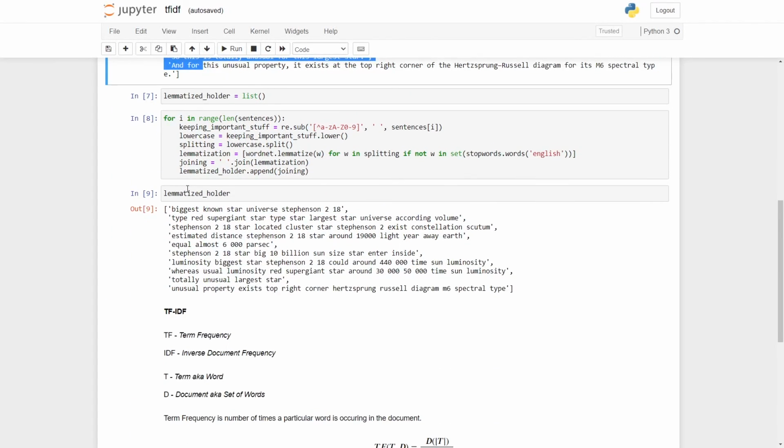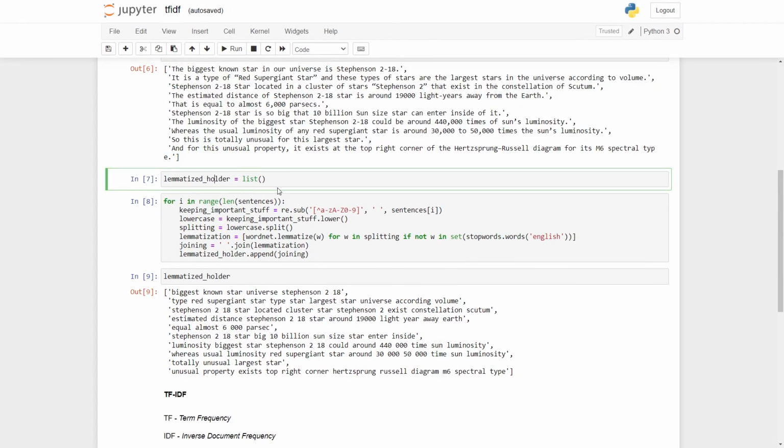Followed by that I initialize a lemmatized holder variable in the form of a list, and I run an iterative for loop. This for loop does all the pre-processing, where I use a regex substitute that keeps lowercase a to z, uppercase A to Z and 0 to 9, and all other things, let us say symbols, are converted into spaces.